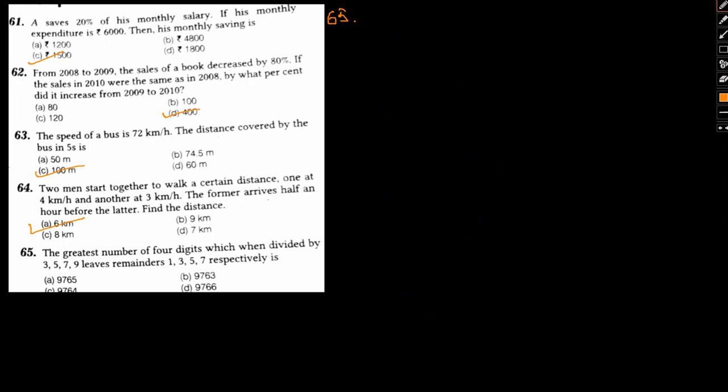So let's first find the LCM of 3, 5, 7 and 9. So the LCM in this regard will be 35 into 9, that is 315.